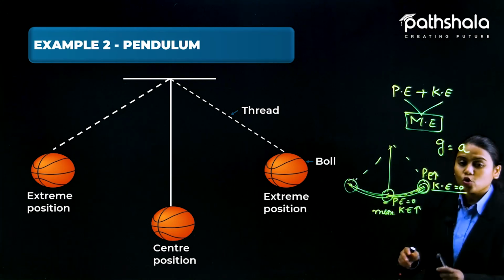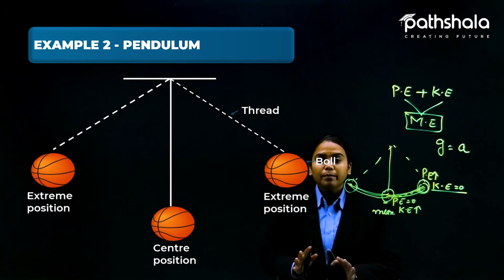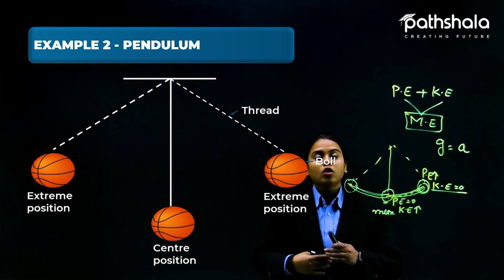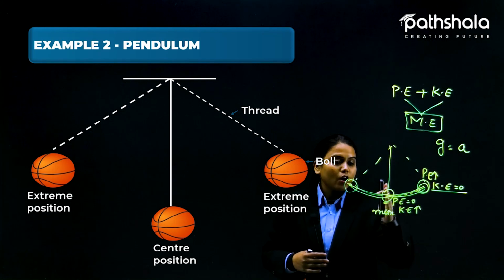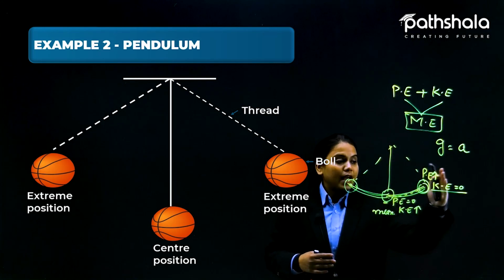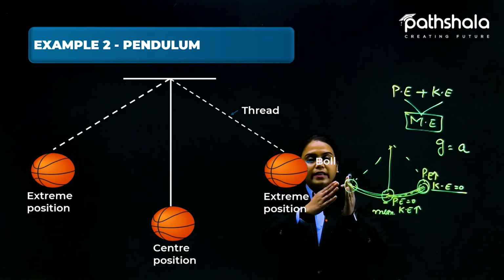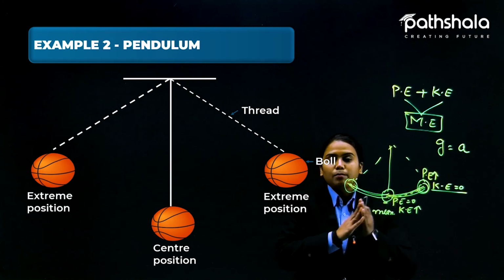Okay, so I have used this example to represent the pendulum, and the pendulum also works on the law of conservation of energy. So see, this is how it goes: potential high, kinetic 0; potential 0, kinetic high; and again at this position potential high, kinetic 0, and back to the position.